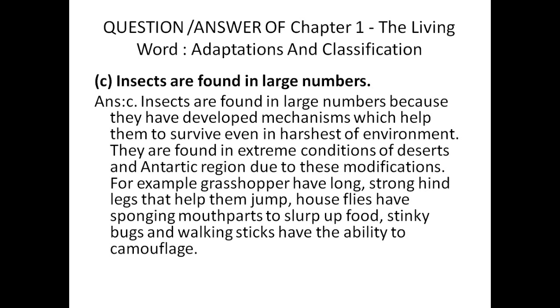Okay, so now the third question is, why are insects found in large number? Insects are found in large numbers because they have a developed mechanism which helps them to survive even in the harshest of environments. Why? Because insects are very light weighted and very small in size, so they can easily grow anywhere and they can easily hide anywhere. So the adaptation is done in this way.